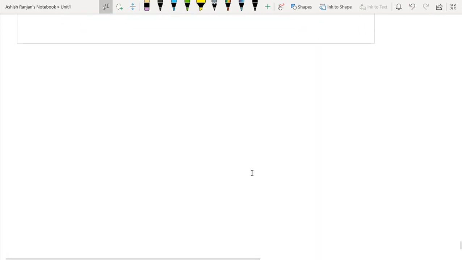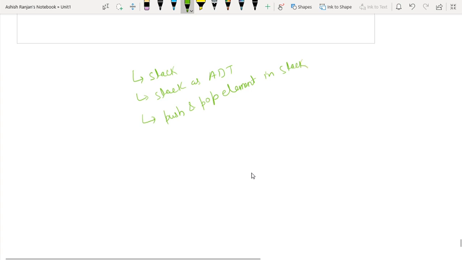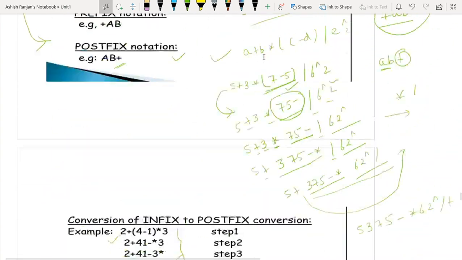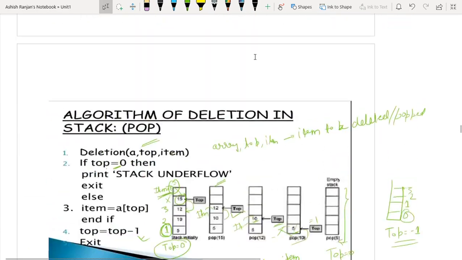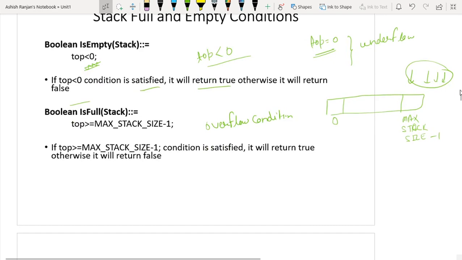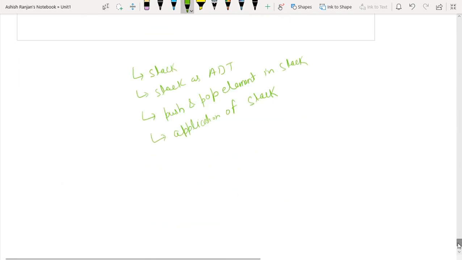Thank you. So in this lecture, we have studied what a stack is, stack as an ADT, how to push and pop an element in a stack, applications of the stack, and the full and empty conditions of the stack also.